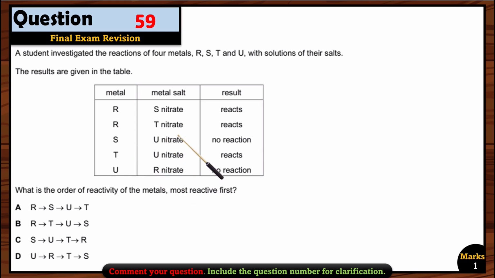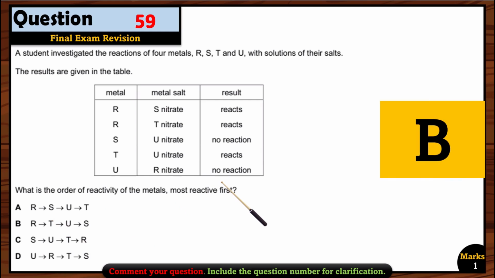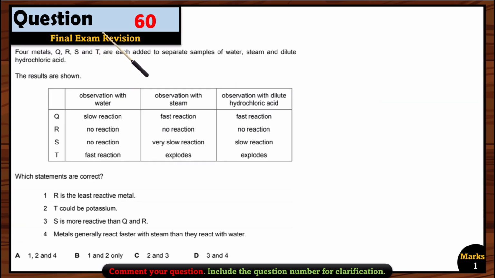Now let's see for this one. When T reacts with U, there is a reaction. So it means T is more reactive than U. So T should appear before U. Can you see here? T is before U? Yes, right. But here T appears after U. So D is not correct. So we are just left with option B. So option B is the right answer here. I hope this is clear to you, how I solved this question.